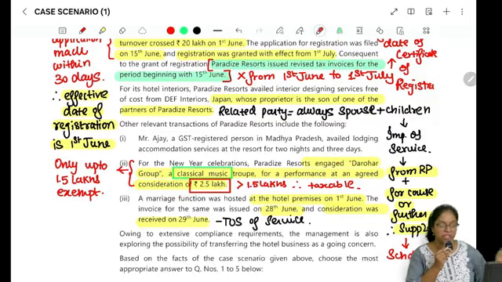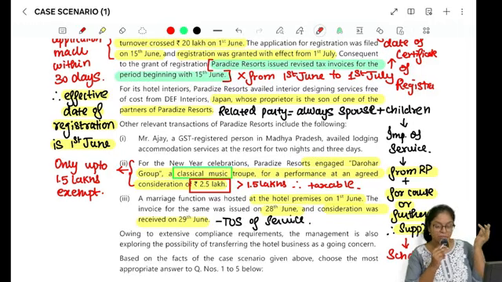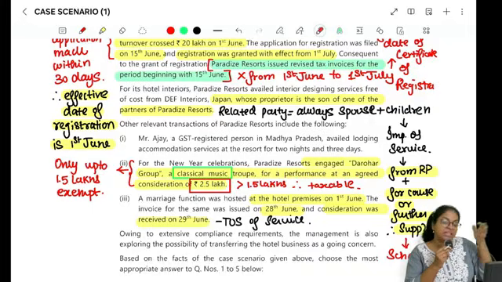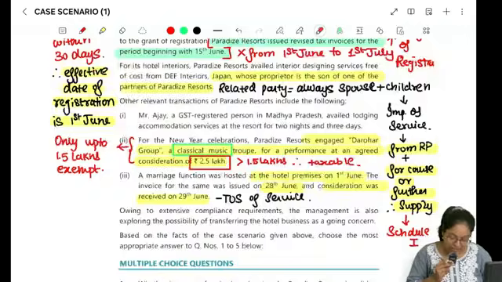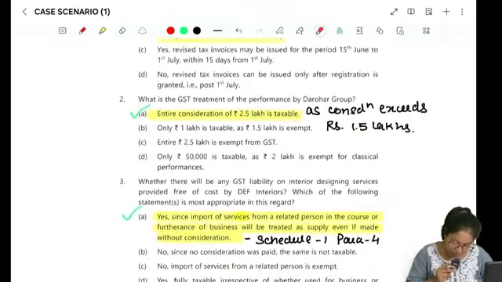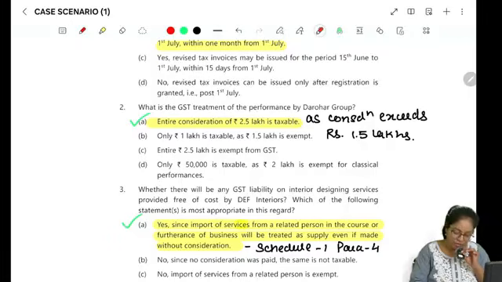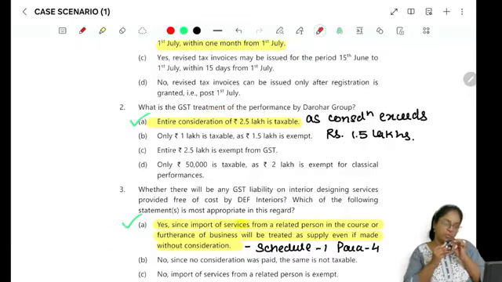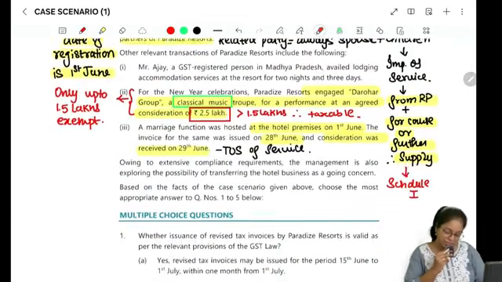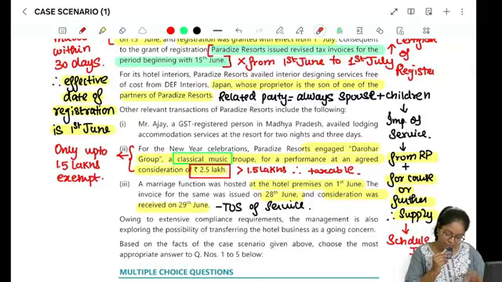So in the exemption chapter we read, in case it is classical music, classical dance or some kind of theatre related to classical, in that case, if the consideration is up to 1.5 lakhs, then it is exempt. Here the consideration is 2.5 lakhs, so it will be taxable. What is the GST treatment of the performance of the Dharohar Group? The entire consideration of 2.5 lakhs will be taxable.